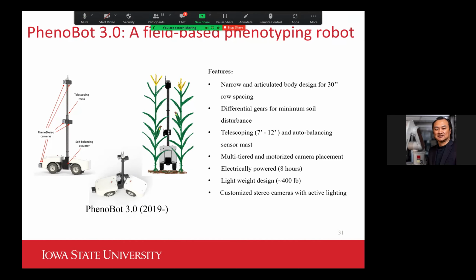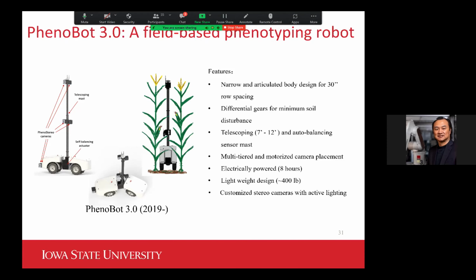And also the sensor, given the very tight space we are giving here, whatever sensor we put in there would really have a very narrow field of view because the sensing distance is very limited. So we have to really use multiple tiers of sensors or cameras to cover the entire plant.